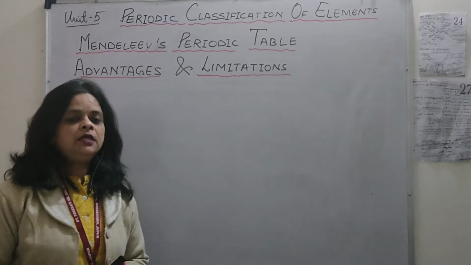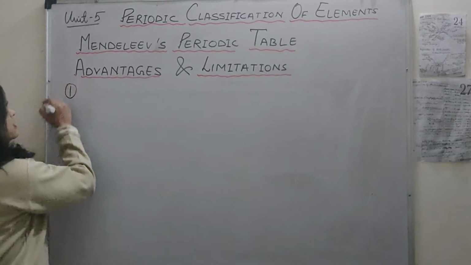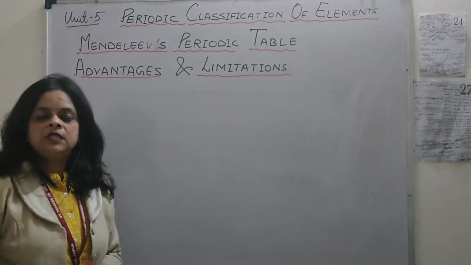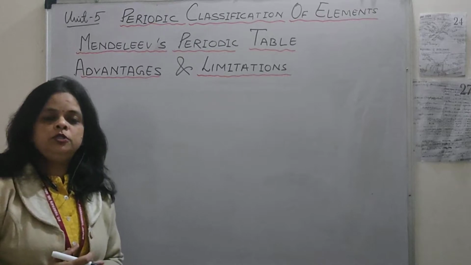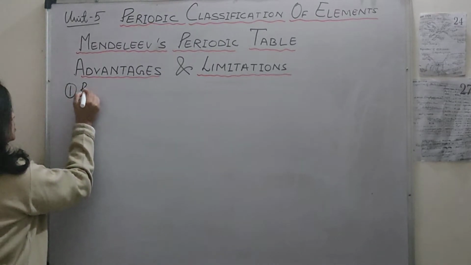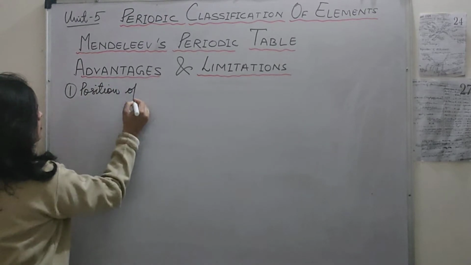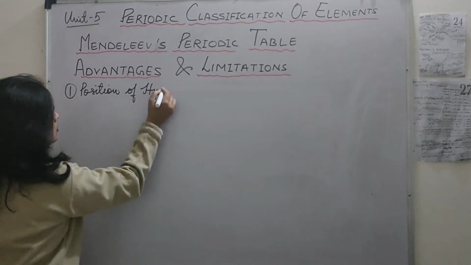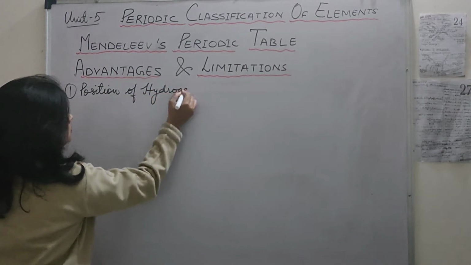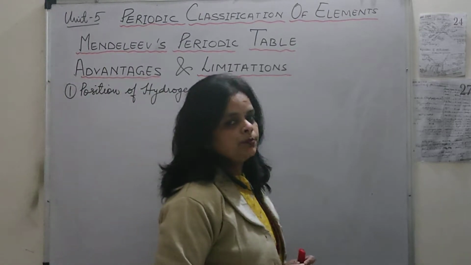Now, let's discuss the limitations. The first limitation of his periodic table was that the position of hydrogen was not explained properly. So, let's write that position of hydrogen. Now, the question comes to our mind: why was the position of hydrogen not explained?